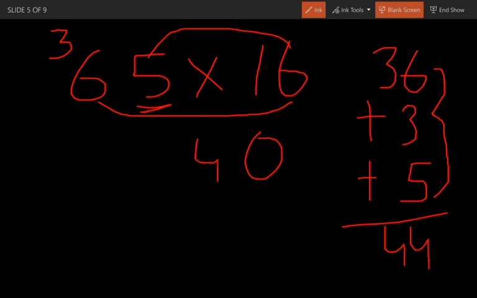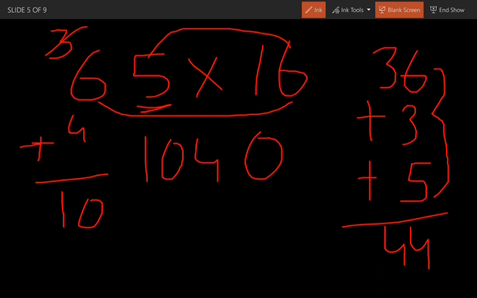Write 4 over here, and the other 4 is the carry for 6. Delete the previous carry 3, and add these both: 6 plus 4 is 10. The answer is 1040.